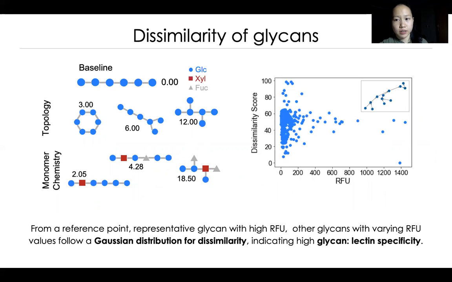In order to better understand the problem we have at hand of predicting glycan-lectin binding strength, we performed an analysis using the GLAMR dissimilarity computation framework to analyze the relationship between the dissimilarity score to a reference glycan and the binding strength in RFU to DC-SIGN across the entire dataset. We used a random glycan with high RFU, or high binding strength to DC-SIGN, as the reference glycan, with which the dissimilarity score for all the other glycans in the dataset were computed. We obtained a Gaussian distribution for similarity, indicating high glycan-lectin specificity that cannot be uncovered using dissimilarity computation alone.